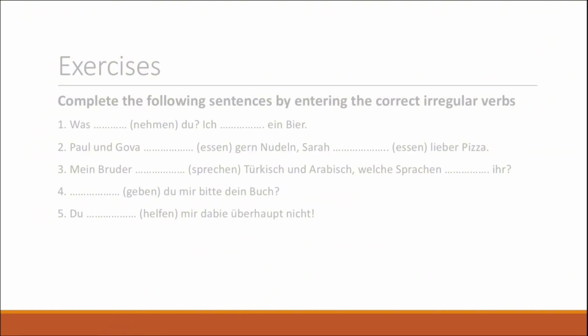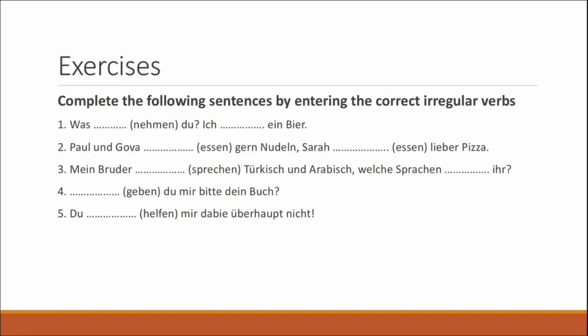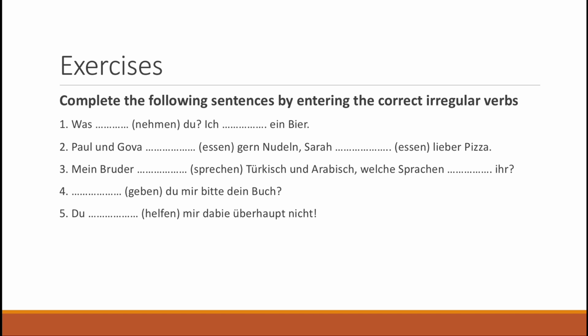And we are going to end this lesson with some exercises. Please try to complete the following sentences by entering the correct irregular verbs.